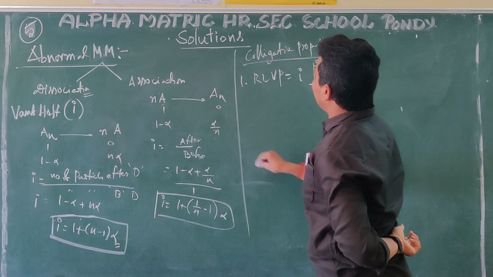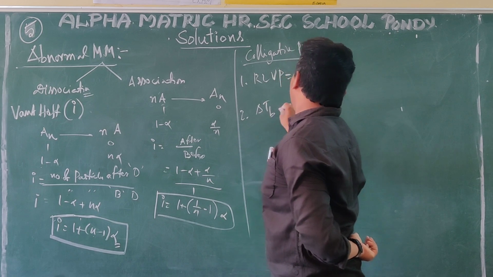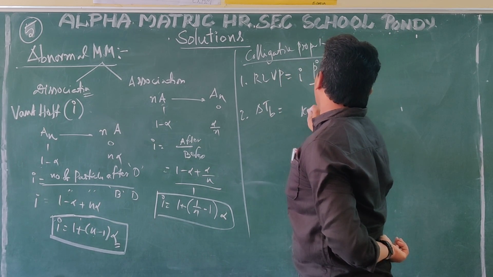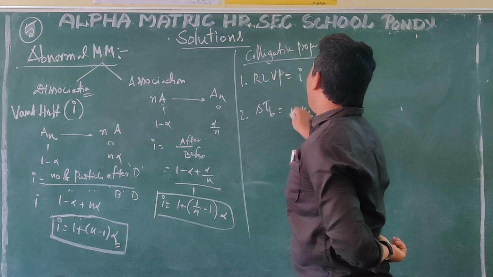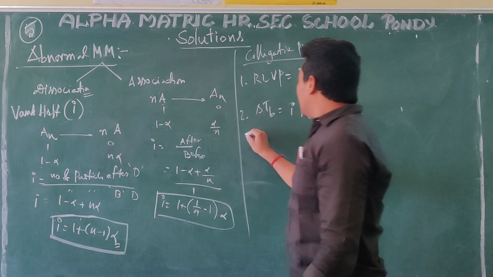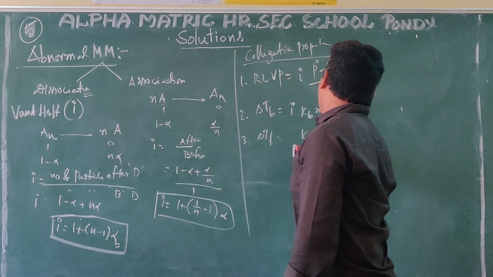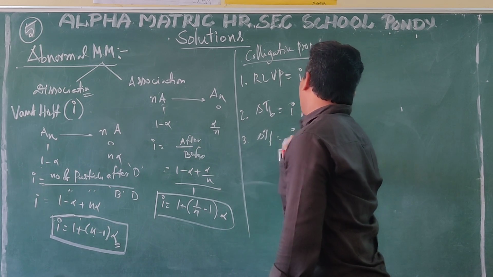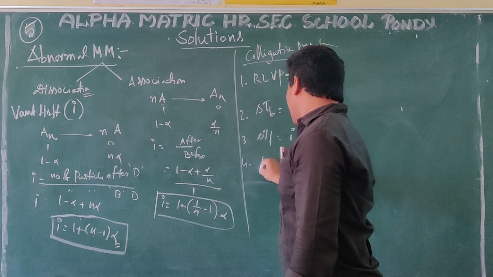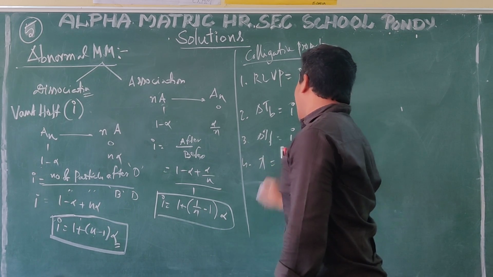Now similarly, elevation in boiling point, delta Tb is equal to Kb into m. Now you are going to insert i to correct the equation. Then delta Tf is equal to Kf into m, now i you are going to introduce. In a similar way, pi is equal to CRT, now we are going to introduce i.